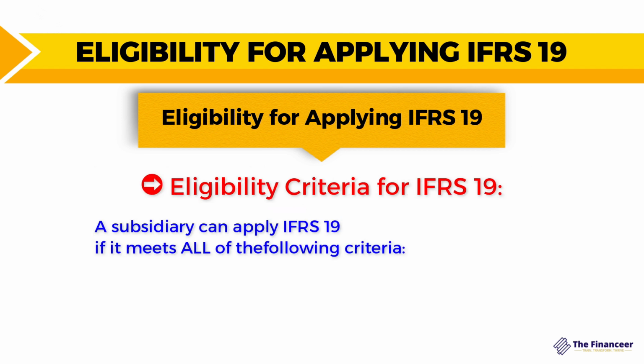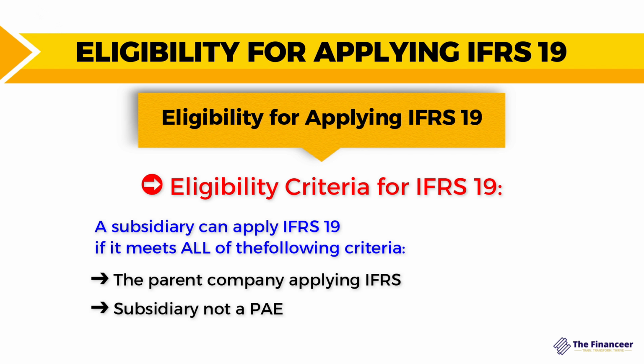A subsidiary can apply IFRS 19 if it meets all of the following criteria. The parent company applying IFRS: the parent company that controls the subsidiary must prepare its financial statements in accordance with full IFRS accounting standards. And the subsidiary itself must not be a public accountability entity. This means that its financial statements are not prepared for external accountability purposes like public trading or debt issuance. And finally, the subsidiary shouldn't operate in a capacity where it holds assets in a fiduciary capacity for a broad group of external investors, such as an investment bank managing its clients' funds.